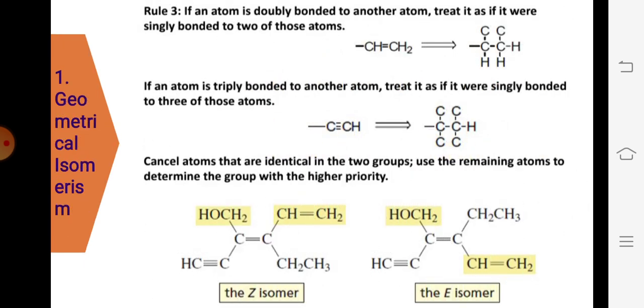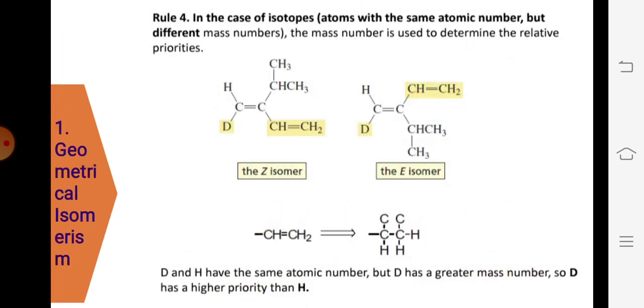Rule number 3 is that whenever a carbon double or triple bond is given, we have to apply the law of duplication. If a carbon-carbon double bond is present, then we apply the duplication rule. After that, the same elements are cancelled together, and based on the remaining elements we can decide the priority. Here are the last 2 examples.